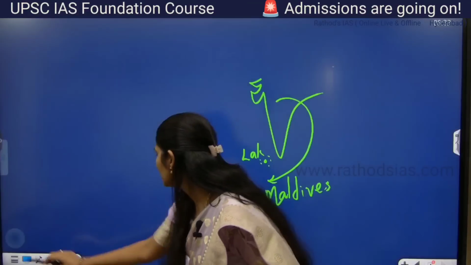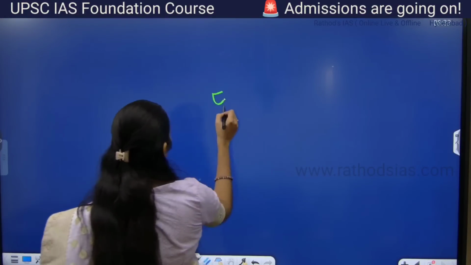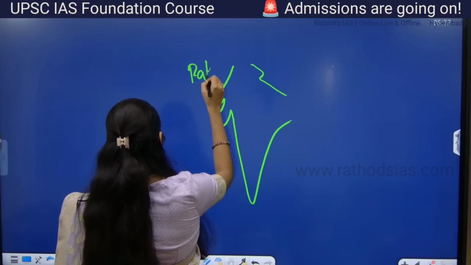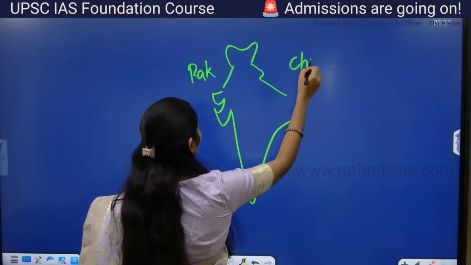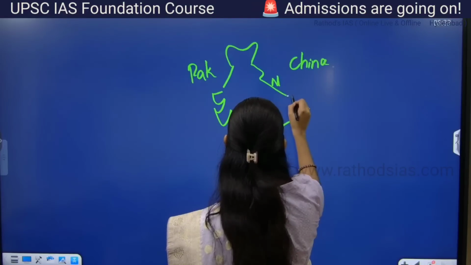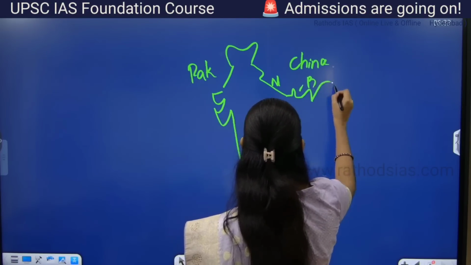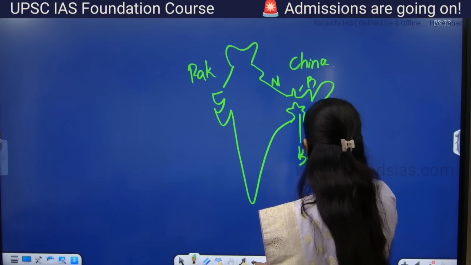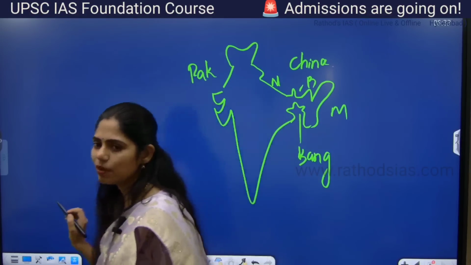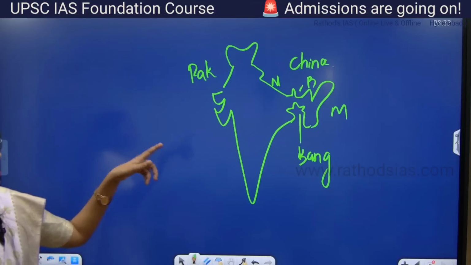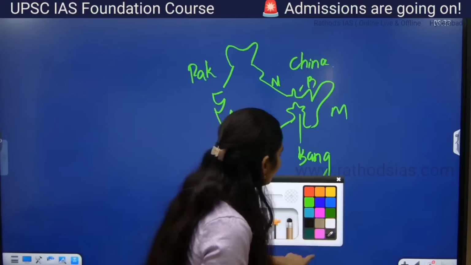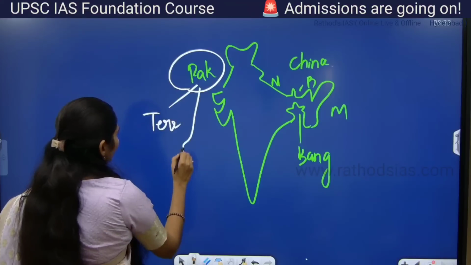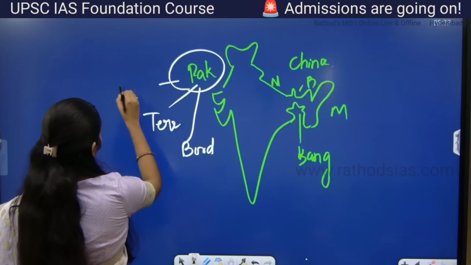Okay, if you see our neighbors, here we have Pakistan, China, Nepal, Bhutan, Myanmar, Bangladesh. These are the countries with which we share a direct boundary. Do we have good relations with all these boundary countries? What is the issue with Pakistan? We have terrorism, the border issue, the Jammu and Kashmir issue, right?